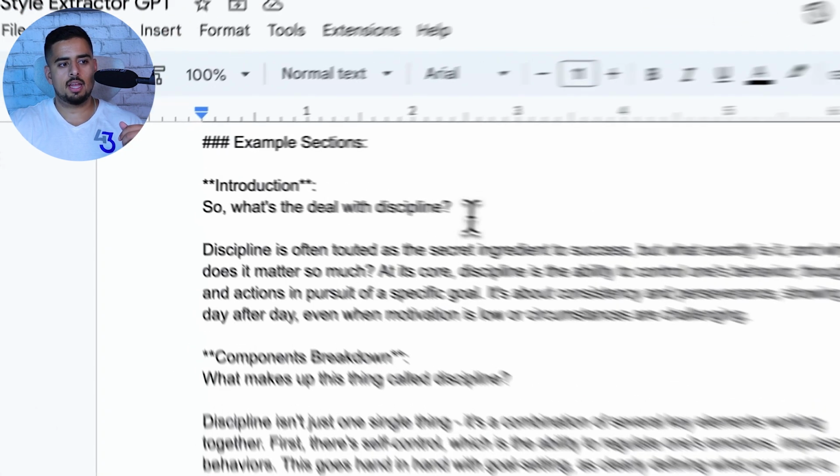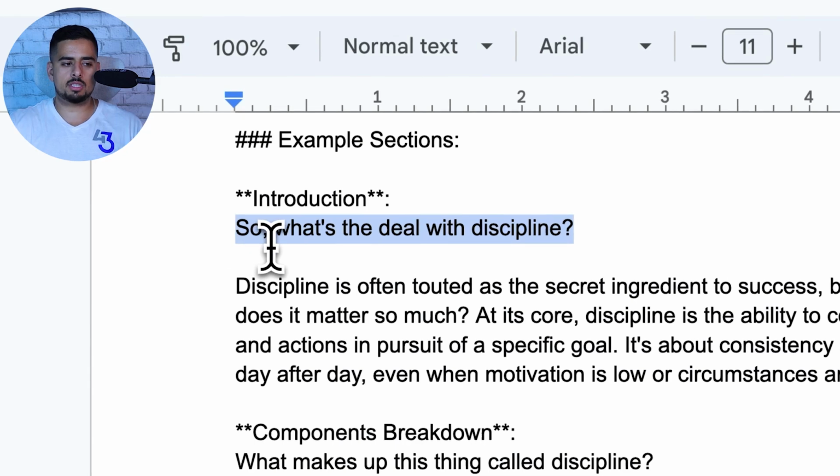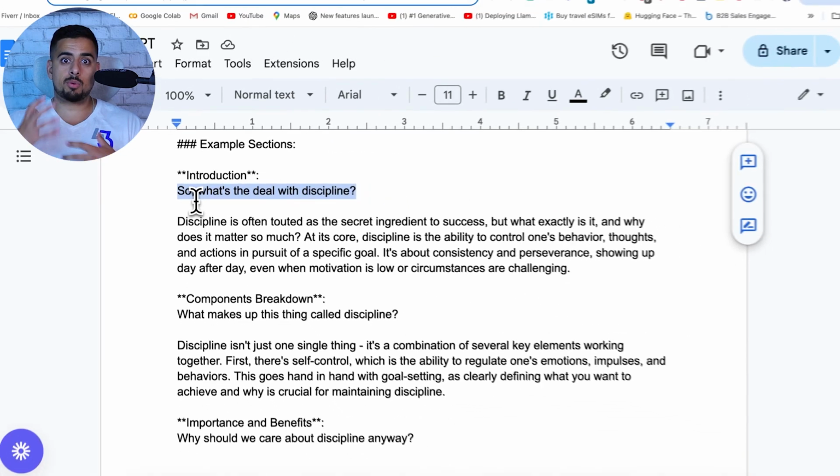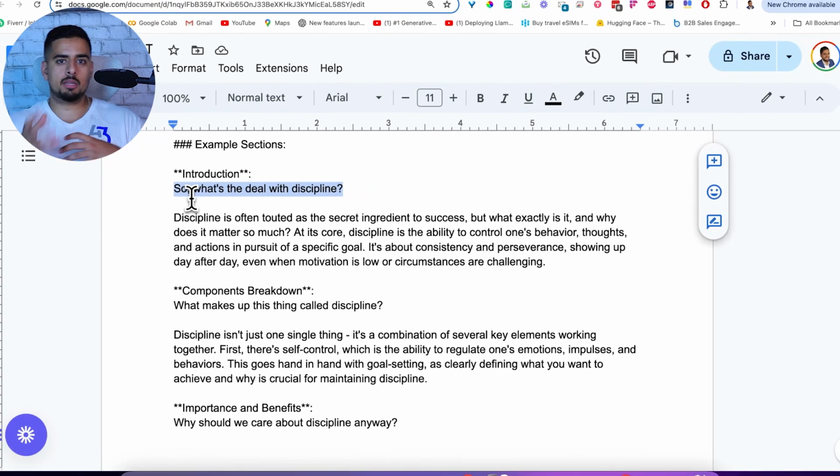So in this case, it's saying introduction. So what's the deal with discipline? It's trying to give the prompt some clues here that it should likely be writing rhetorical questions throughout the course of the actual text it's going to generate.